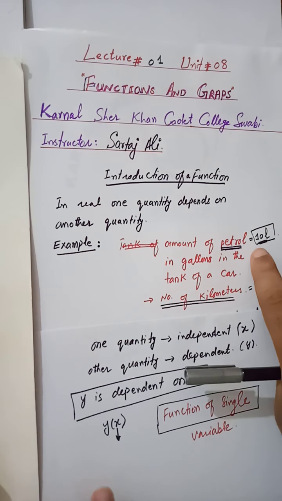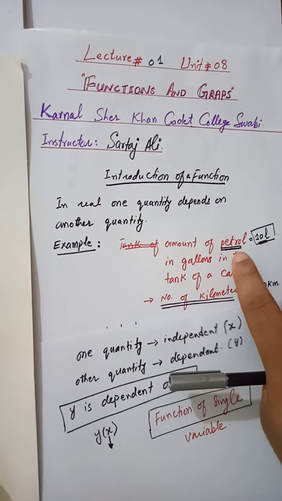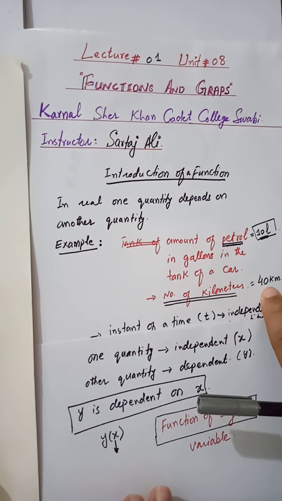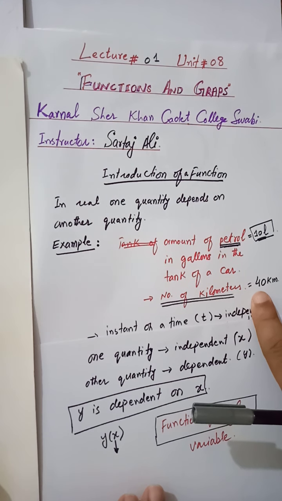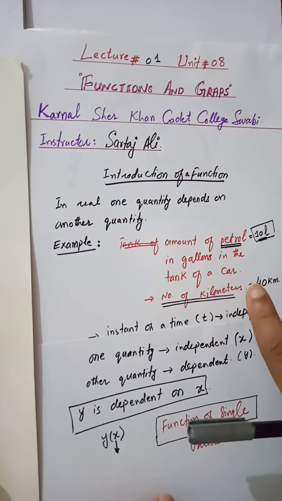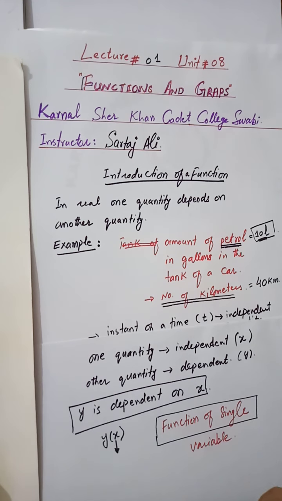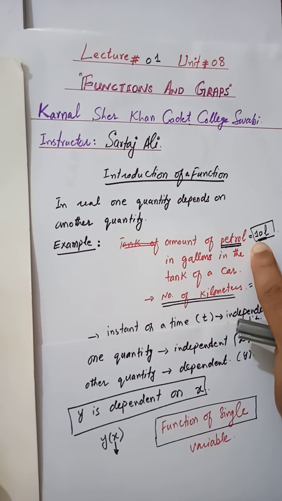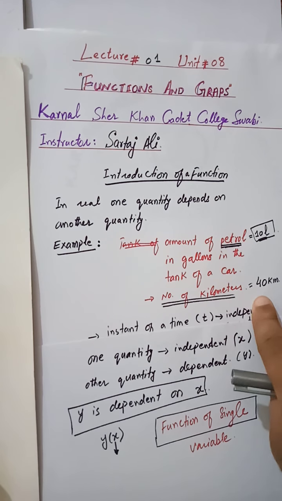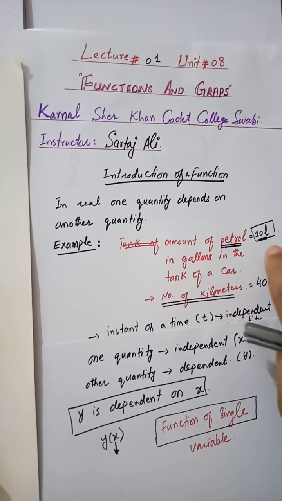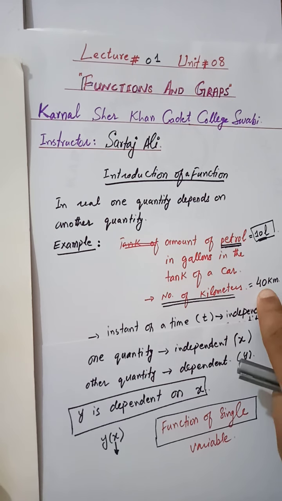So you see that on 10 liters of petrol the car goes, let's say, 40 kilometers. But if you fill the tank of the car another time, let's say 10 liters of petrol, it may be a possibility that you can go less than 40 or greater than 40. So you see that on a single independent value, the number of dependent values is more than one.